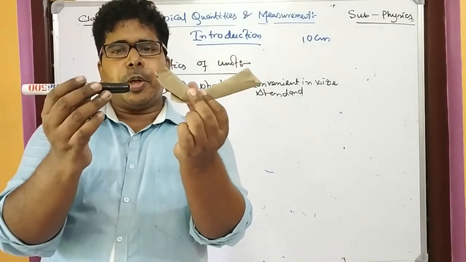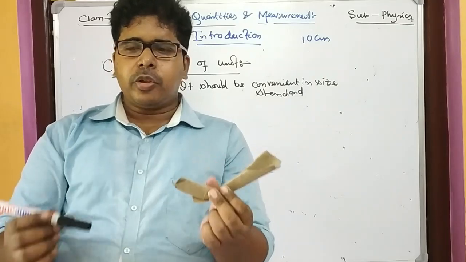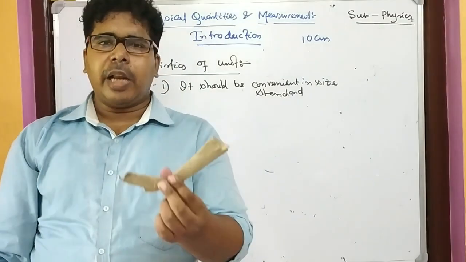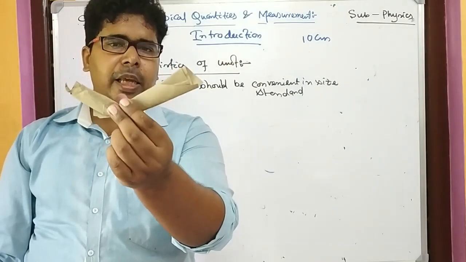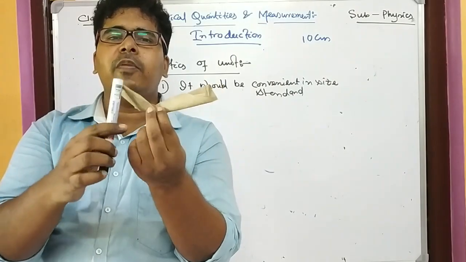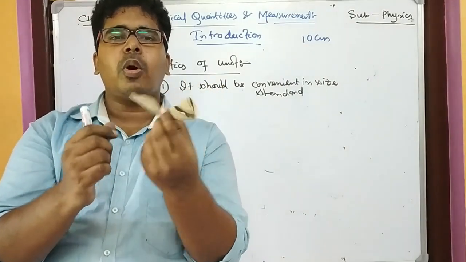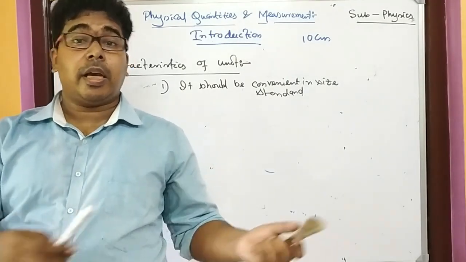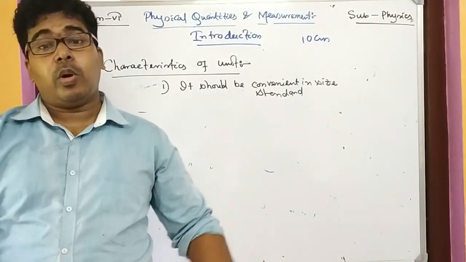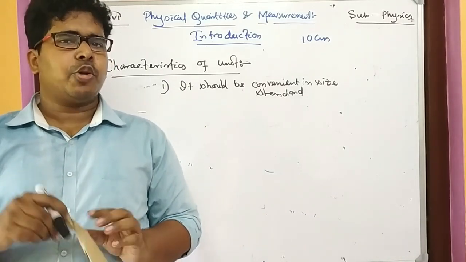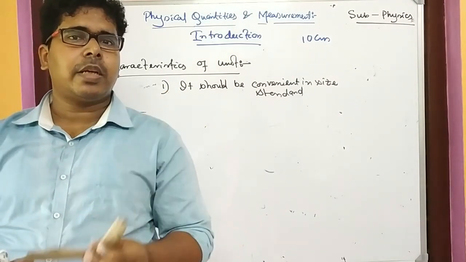But if you compare these two, measuring the length by the pen is easier than measuring by the other one. That size is not convenient, it is not proper. So I cannot take whatever I like, as the king of this place, as the unit. That is not right. There should be a property that it is standard in size.